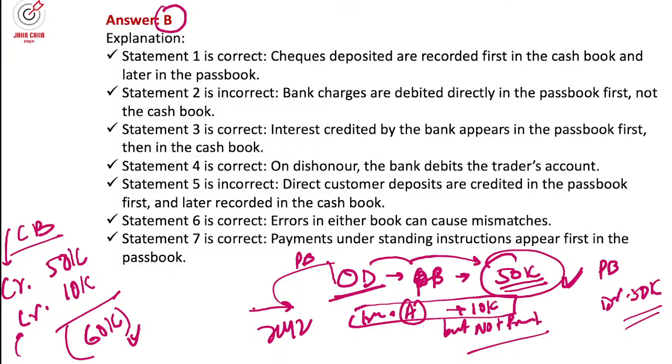In the cash book it will show a credit balance of 60,000, because when money comes in, we generally do the debit entry in our passbook. When it goes out, we do the credit entry in our passbook. Got it, guys? So this type of question they ask, like this is the one.